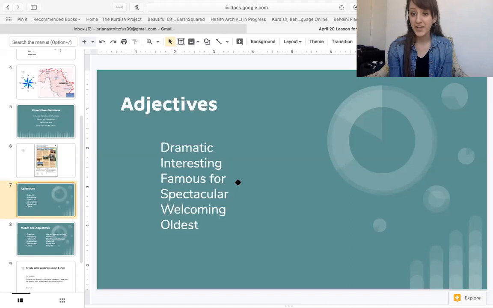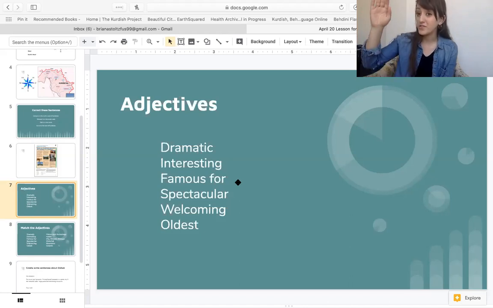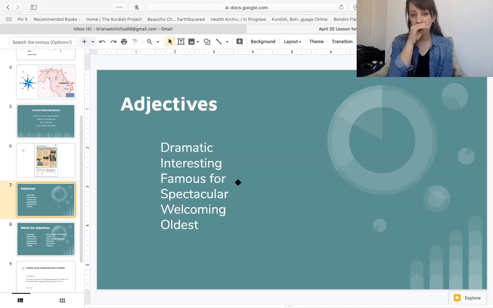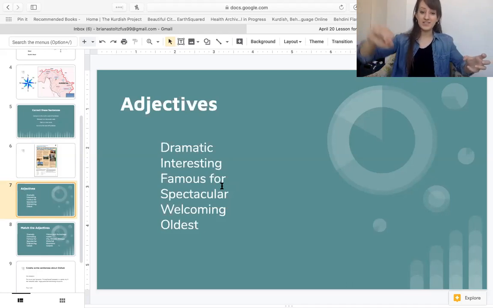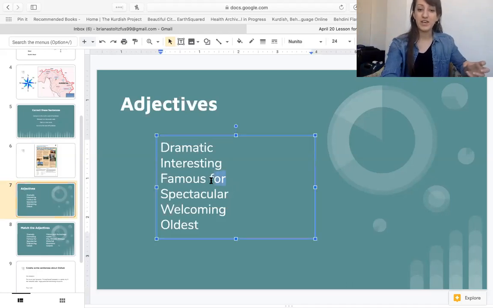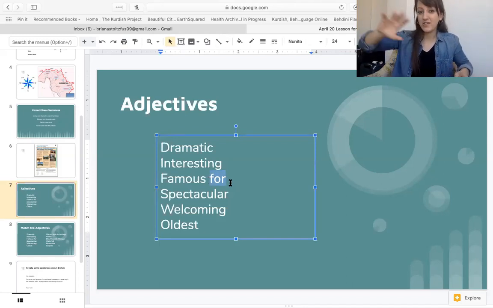In Paris, France, Paris is famous for the Eiffel Tower. If we say something is famous for, we're saying a place or a person is famous because... "For" is like "because" in Kurdish, çünkü. So New York is famous because of the Statue of Liberty.